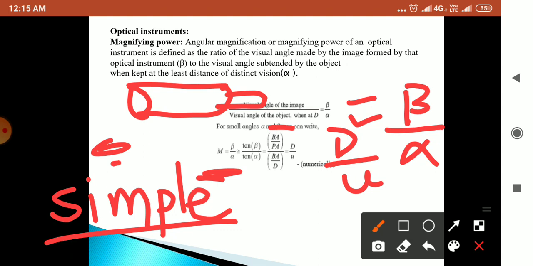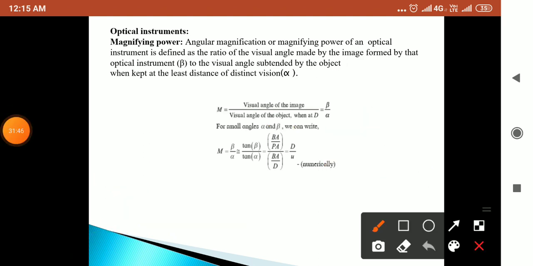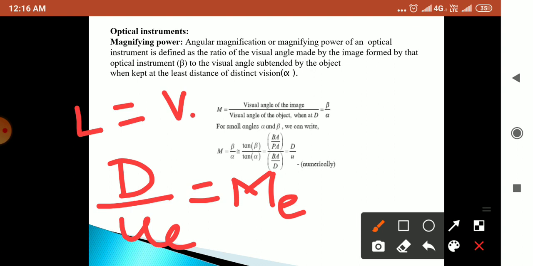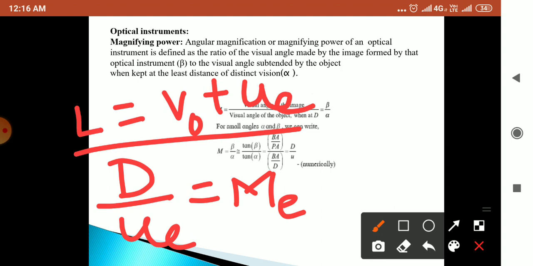So in this compound microscope, we get the same output, that D upon UE is equal to ME, where ME is the angular magnification, and it also gives the distance between the two lenses, that is the length of the compound microscope: L becomes V0 plus UE. So this is about the compound microscope and optical instruments.